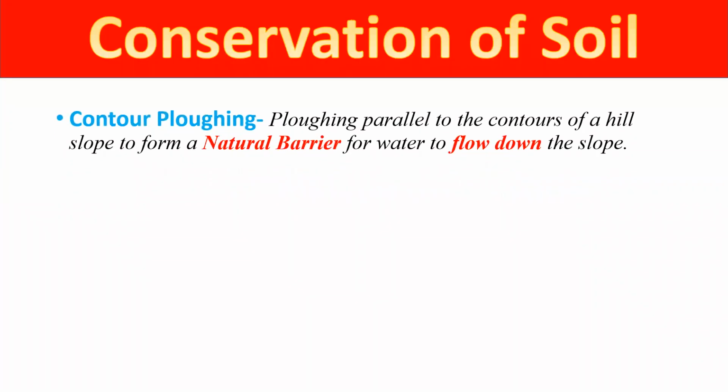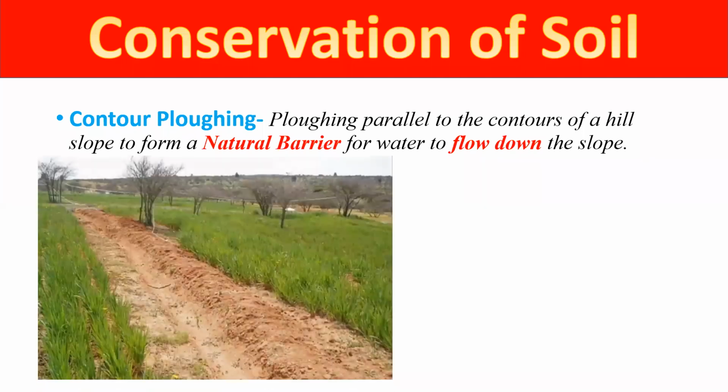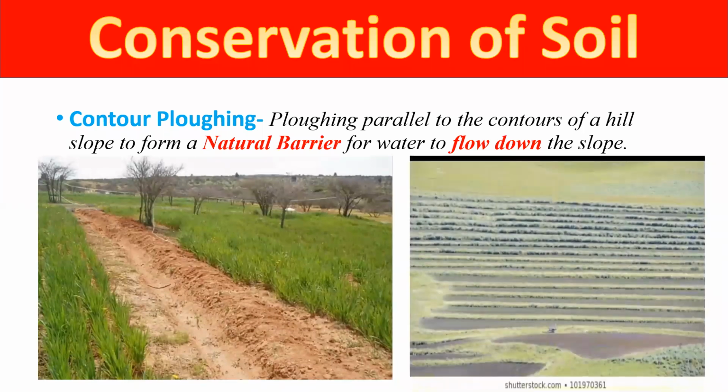Now contour plowing: plowing parallel to the contours of a hilly slope area forms a natural barrier which helps to reduce the water flow. It is called contour plowing. You can see these two pictures. Listen, in the hilly areas we have crops on two sides, and in between there is a contour where we put water to retain the moisture of that particular area. And second thing, it helps us to reduce the flow of water. So this is very helpful for soil conservation also. Right.